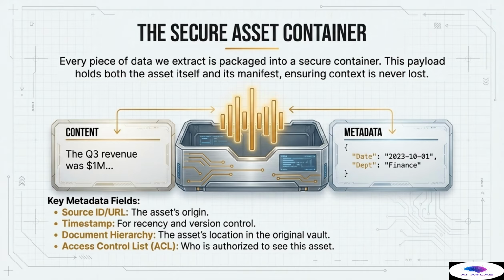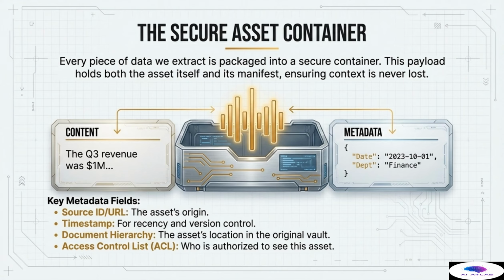The content might be a simple extracted sentence, such as, "The Q3 revenue was $1 million." But the manifest, the metadata, gives that sentence its meaning, its authority, and its security context. It specifies, for example, the date 2020-310-01 and the originating department, finance.